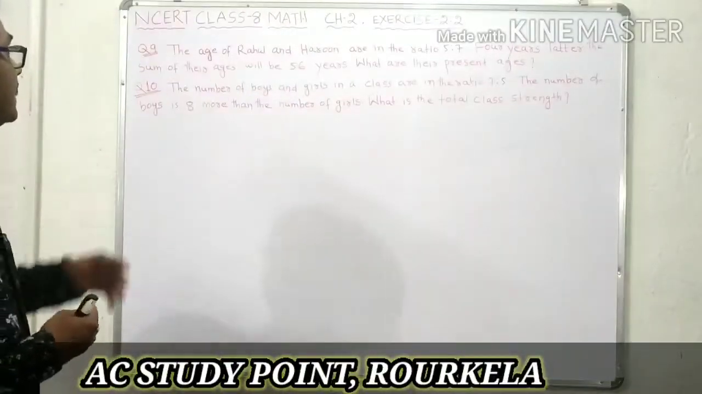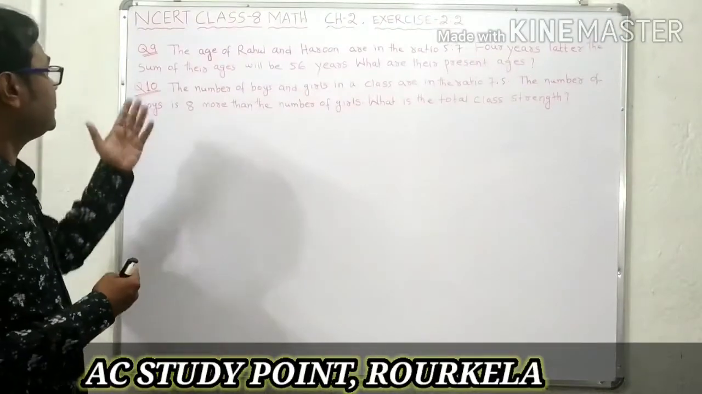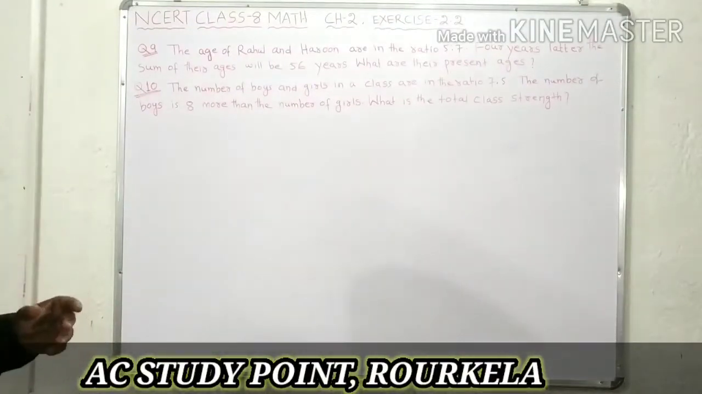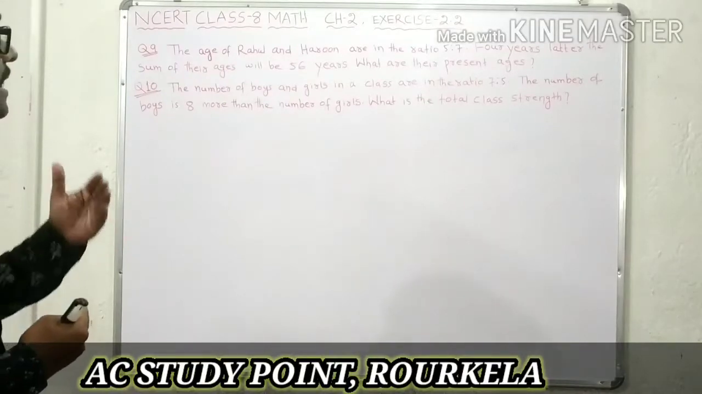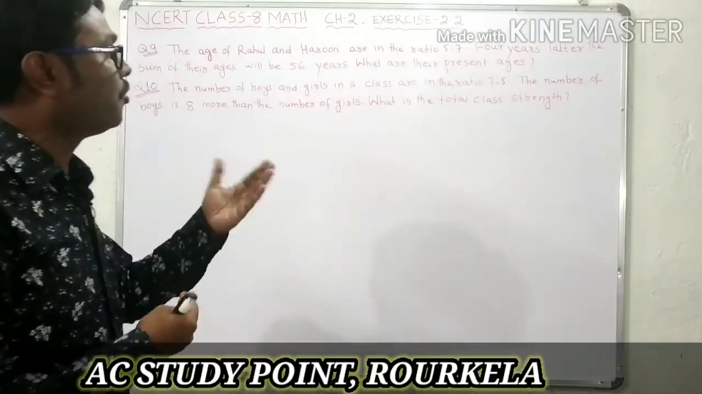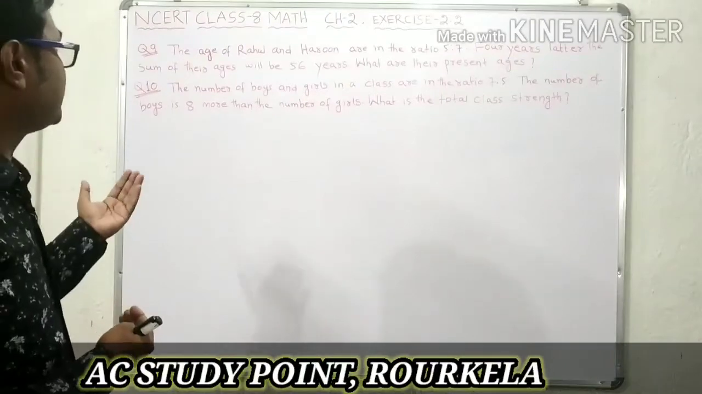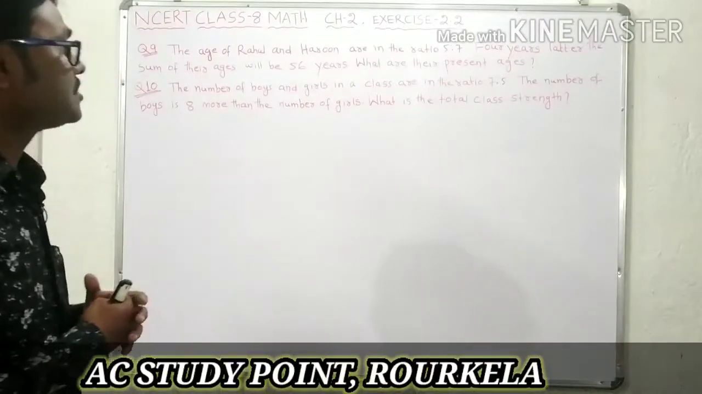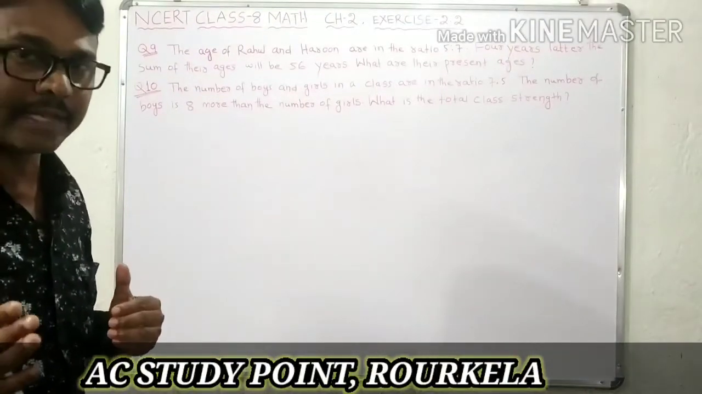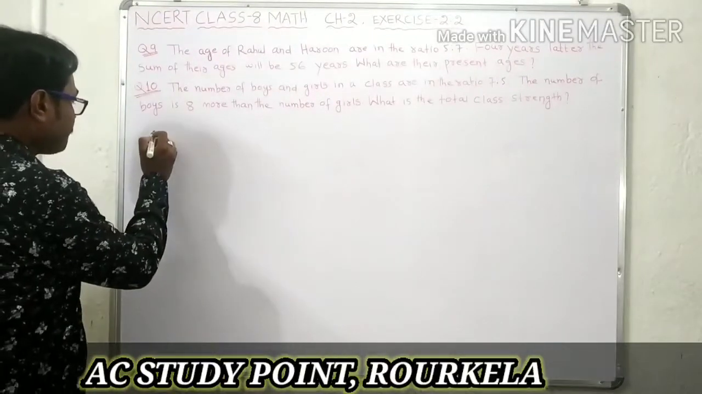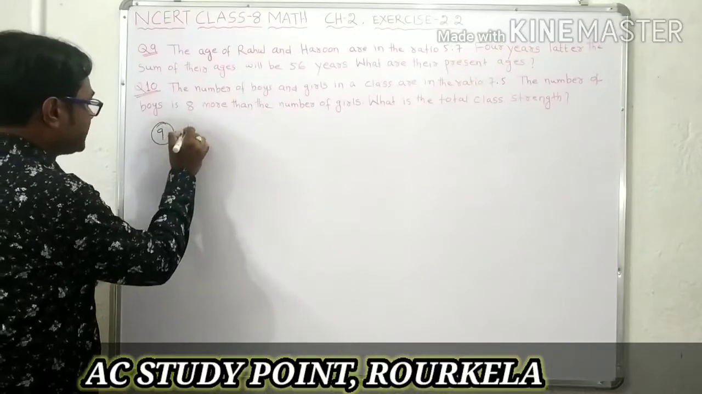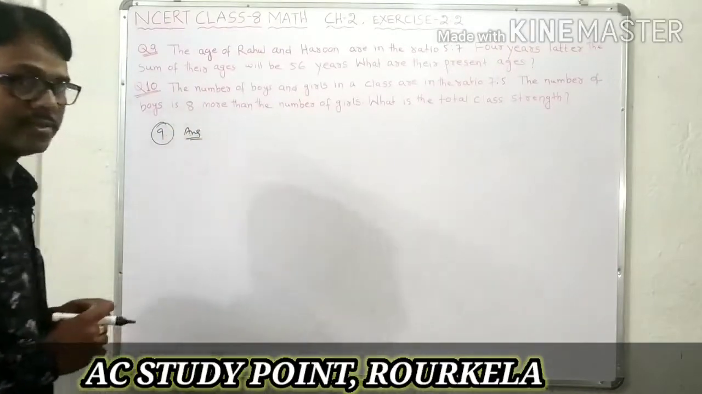First, question number 9 of exercise 2.2. The ages of Rahul and Harun are in the ratio of 5:7. 4 years later the sum of their ages will be 56 years. So what are their present ages? Very simple. This is the solution.